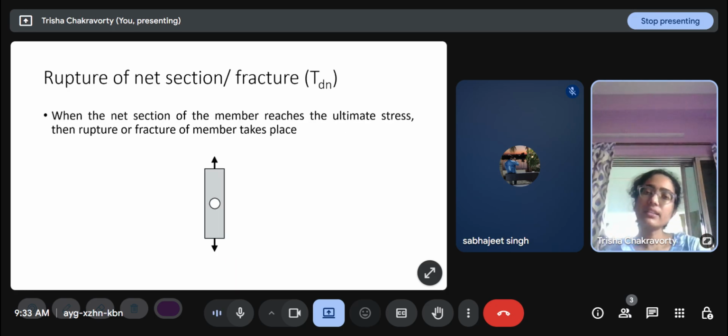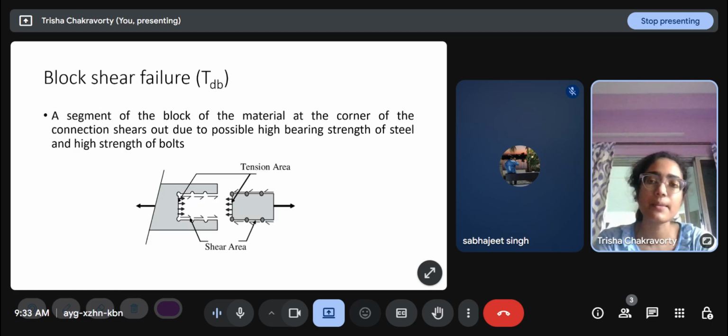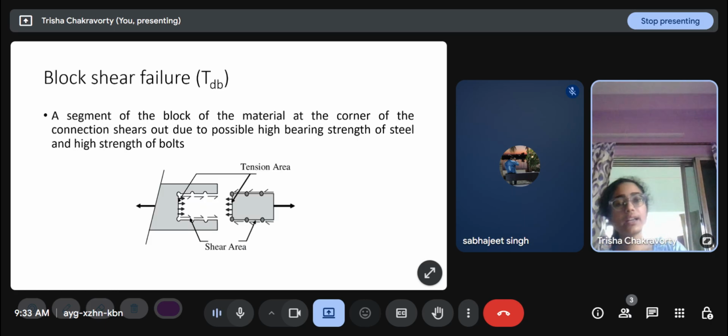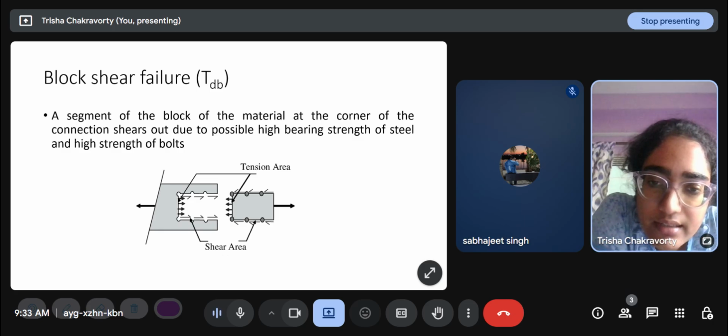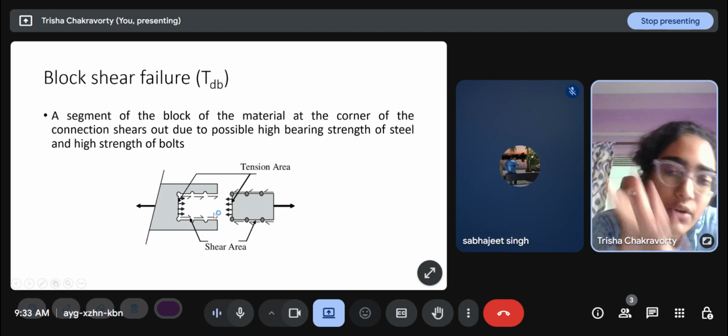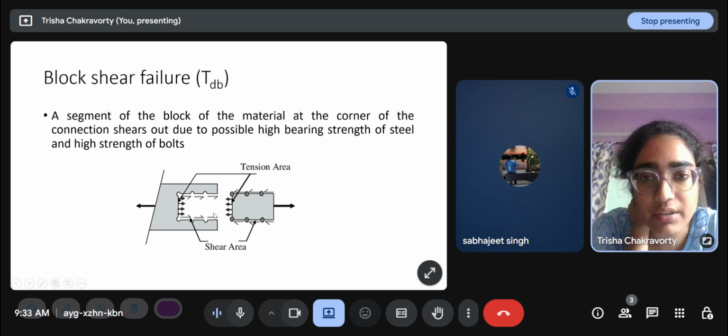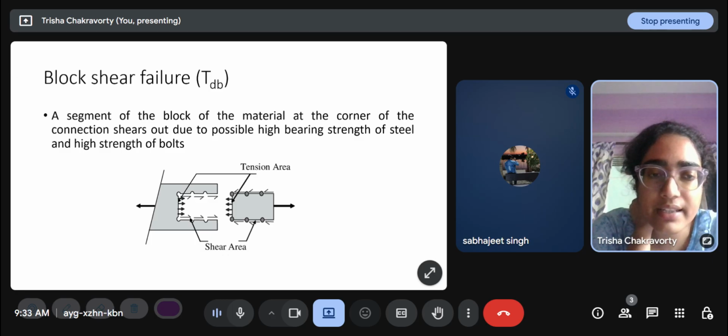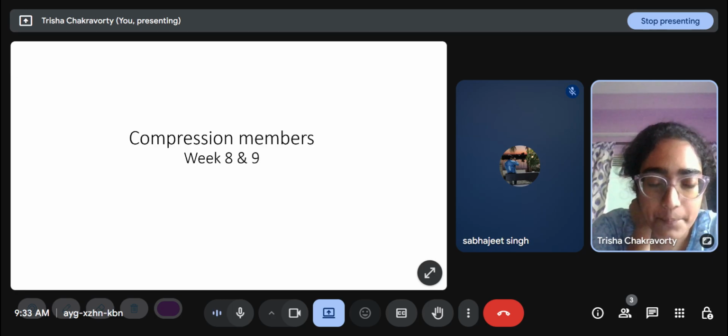Rupture of net section, on the other hand, is a fracture mode of failure. So here we take Fu, the ultimate stress. When the net section of a member reaches the ultimate stress, then rupture or fracture of the member takes place. And block shear failure is a completely different kind of failure. It happens when the bearing strength of steel and the strength of the bolts are very high. When the member is in tension, the entire block just shears off. A segment of material at the corner of the connection shears out due to the high bearing strength of steel and high strength of bolts.